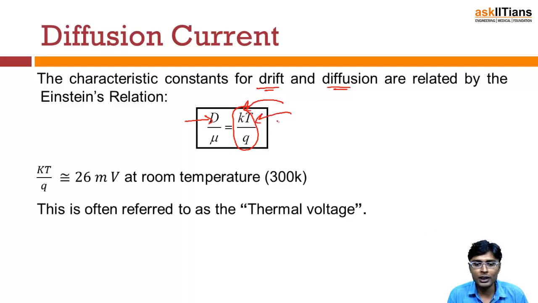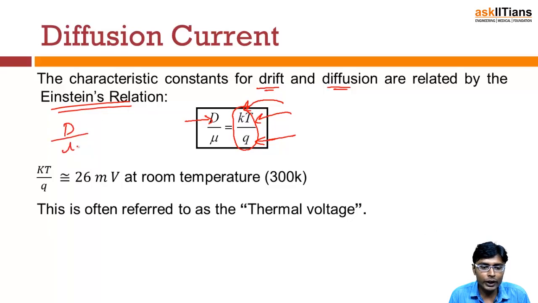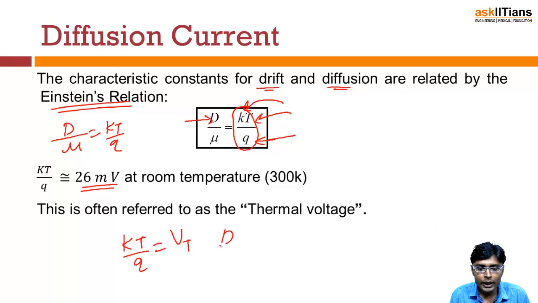For any particular temperature this will be a constant value, and q is the charge of an electron. So the Einstein relationship says that D, the diffusion constant, divided by mobility is equal to kT by q, and this value of kT by q is nearly equal to 26 millivolt at a room temperature of 300 degrees Kelvin. This is often referred to as the thermal voltage, represented as Vt. So we can say that D by mu is equal to Vt.